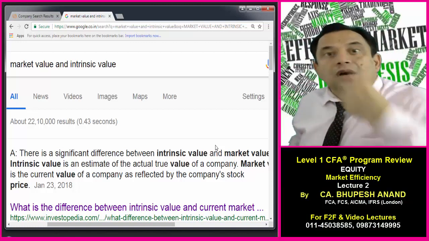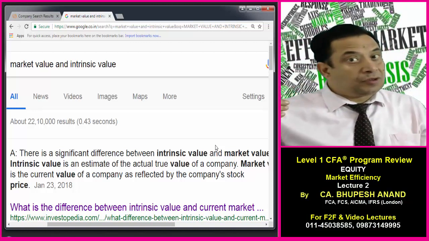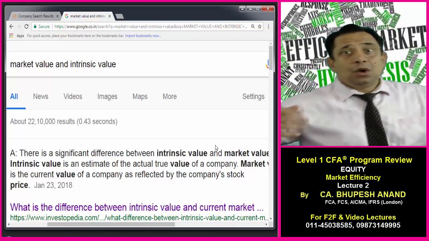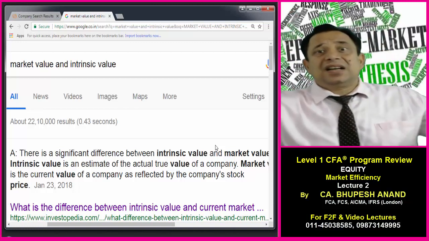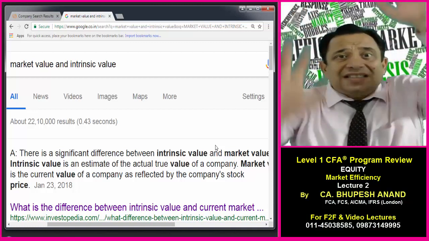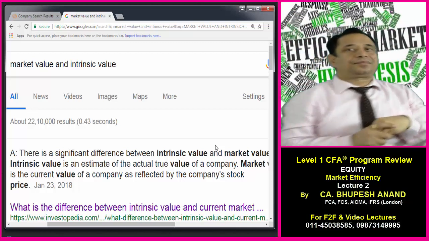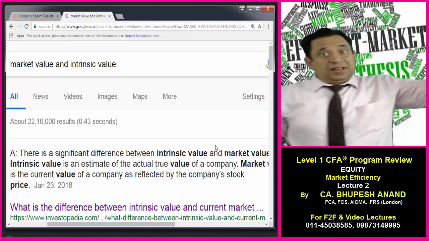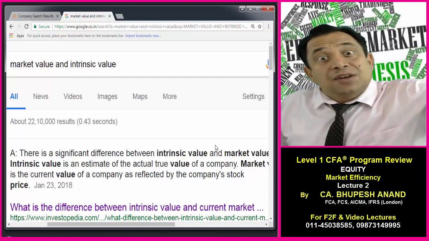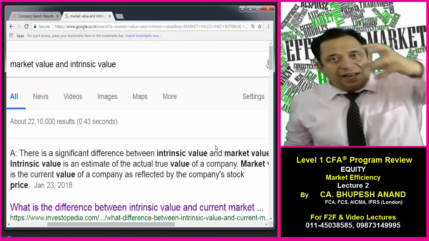For example, stock can be undervalued or overvalued. Stock can be calculated as per FIFO, which we have discussed in financial reporting. On the basis of depreciation methods and so many other assumptions, we can increase or decrease the value of an asset, and hence the intrinsic value will be different. But the market value is different. So in today's lecture we will be discussing market value and intrinsic value.